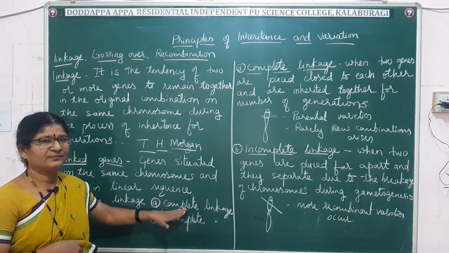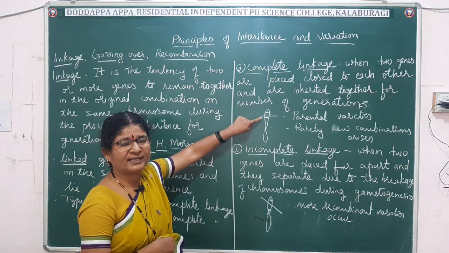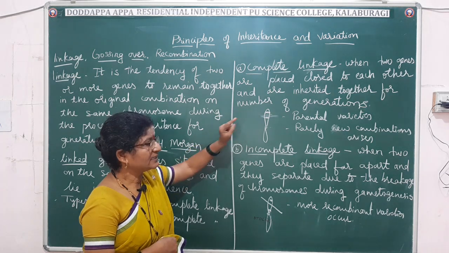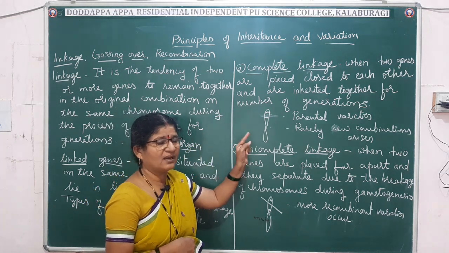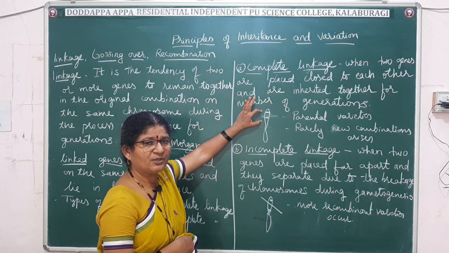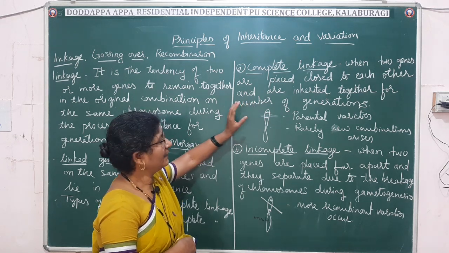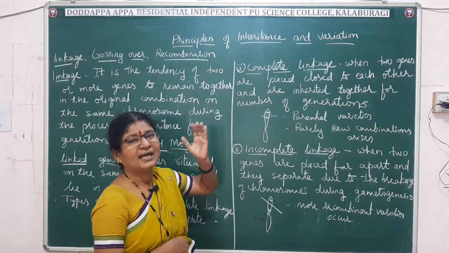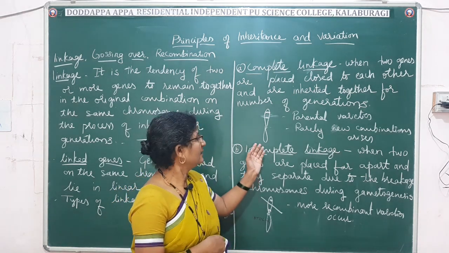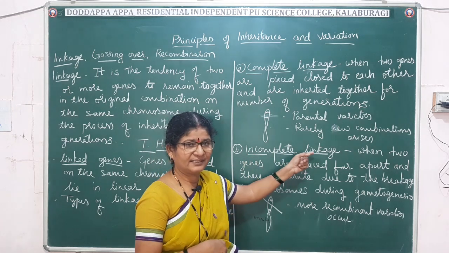Complete linkage means the genes are present close together, and the chances of separation of these genes during crossing over in meiosis is very rare. So in such cases, the appearance of new varieties is very rare. The next one is incomplete linkage.